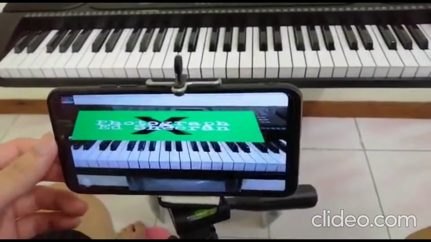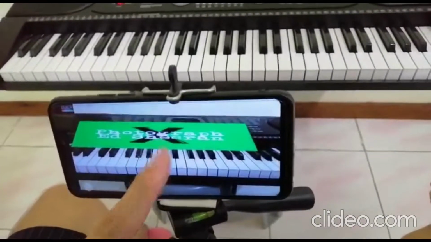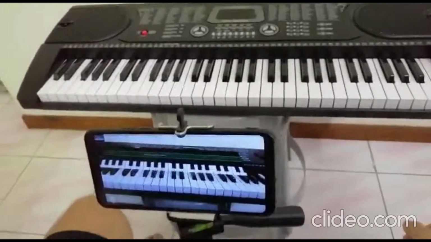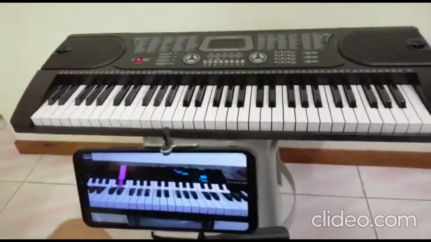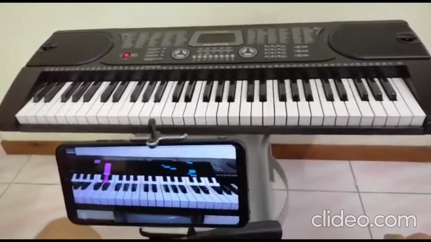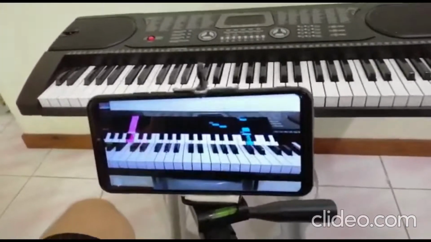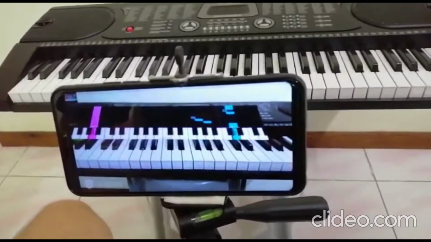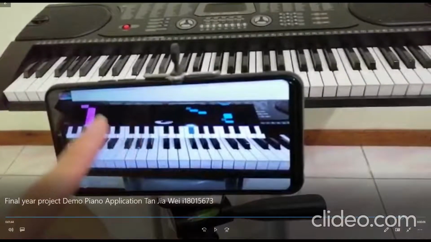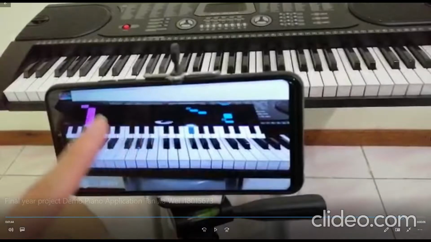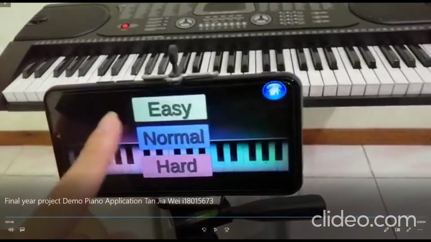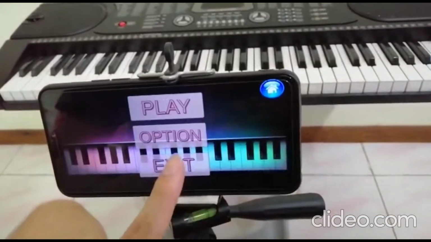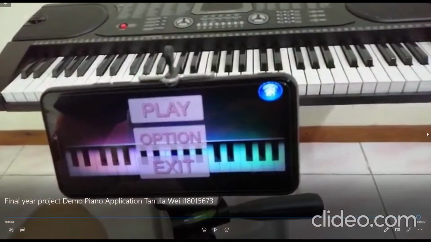And the hard mode will be Photograph by Ed Sheeran. It's much harder than the previous two stages. When you press on the screen while the AR is showing, the user can stop in the middle of the AR function, then click back to go to home, and then click exit to leave the application. Yeah, that's it.